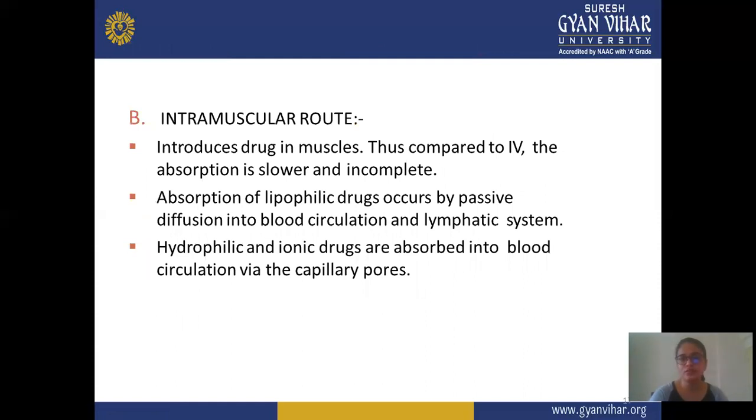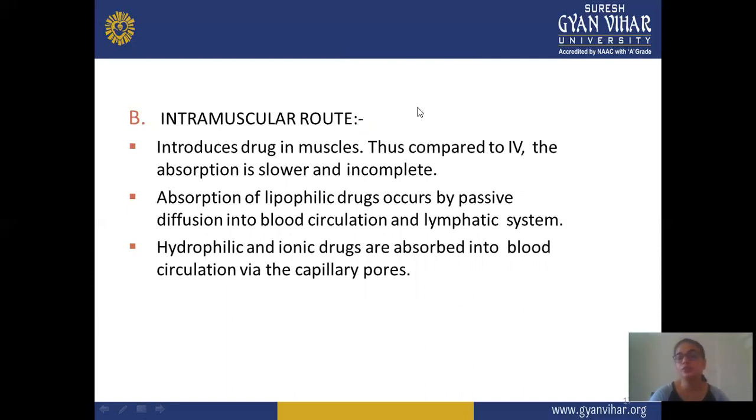Next is the intramuscular route. It is the second route of the parenteral routes. In this, the drug is introduced into the muscle. Compared to IV, absorption is slower and incomplete. Absorption of a lipophilic drug occurs by passive diffusion into blood circulation and the lymphatic system.